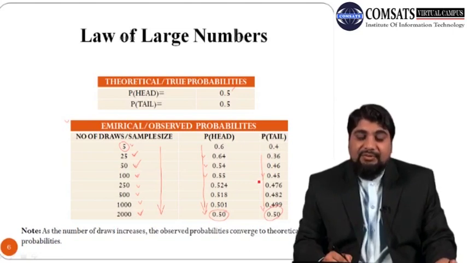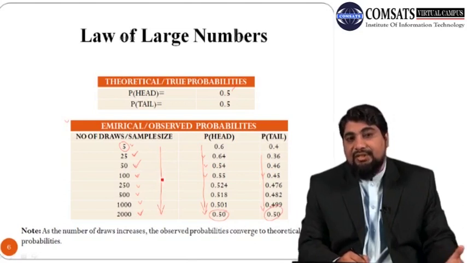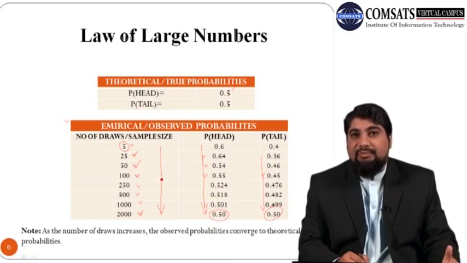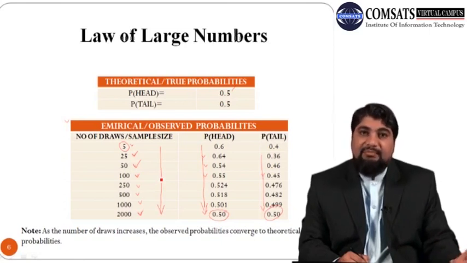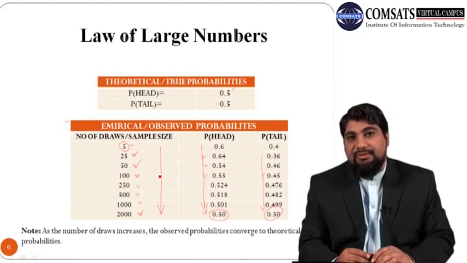From this we conclude that when the sample size or number of draws increases, the observed probabilities converge to the true or theoretical probabilities. This is called the law of large numbers. Let us demonstrate this law of large numbers in our Microsoft Excel spreadsheet program.